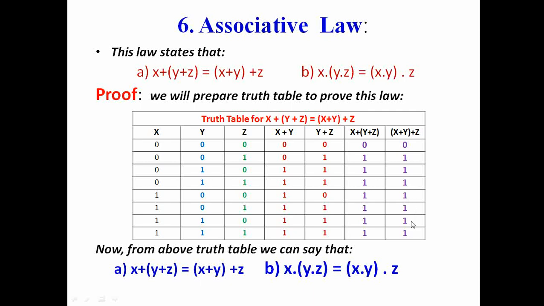In that way we will get these values, and after that we can clearly see that the last two columns of this truth table have the same values. So these two columns are equal to each other. So we can say x plus (y plus z) is equal to (x plus y) plus z. Similarly, we can prepare a truth table to prove the second law of associative law.